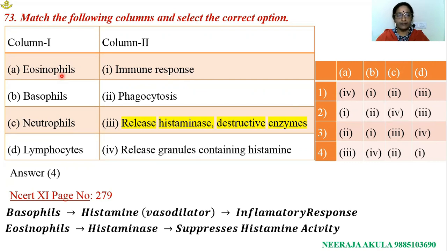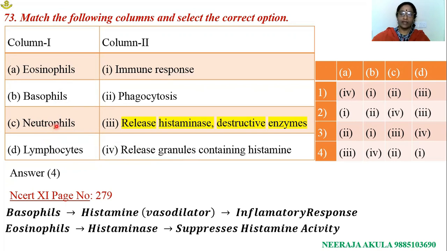Such options are not here. Let us go for the next options. Basophils are the cells responsible for release of histamine. Histamine is responsible for inflammatory actions. So for this, the option is 4.